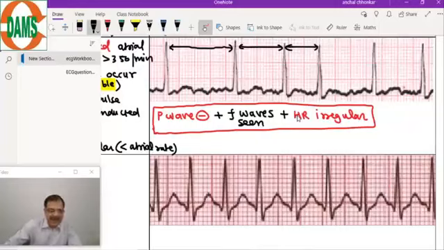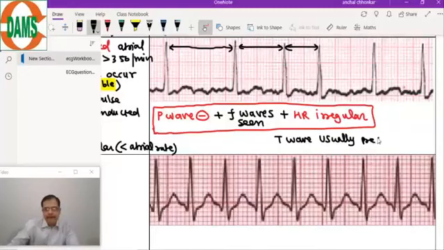And the T wave in this case is usually present. In this diagram it is not seen, so that could be one of the exceptions, but here the T wave is usually present.